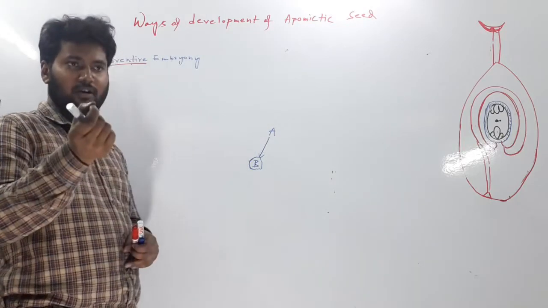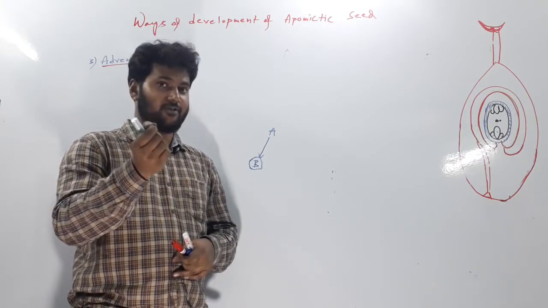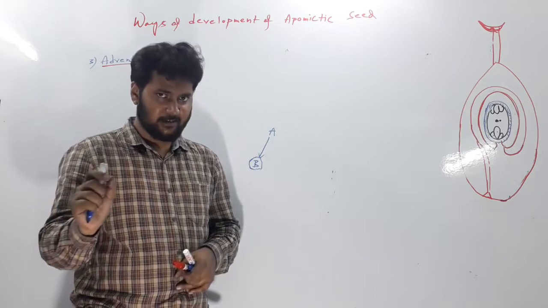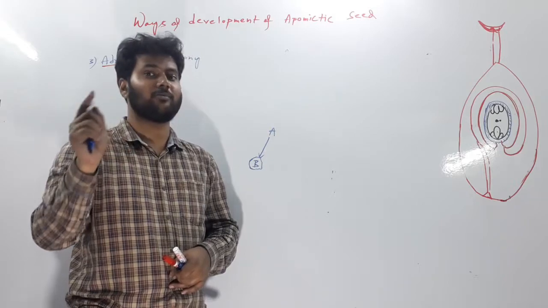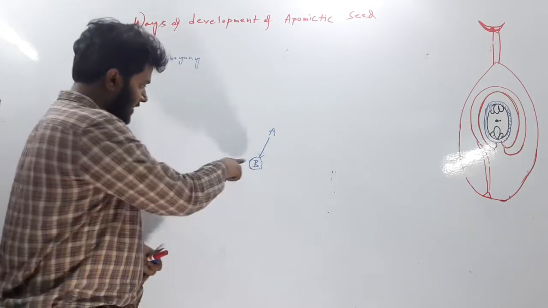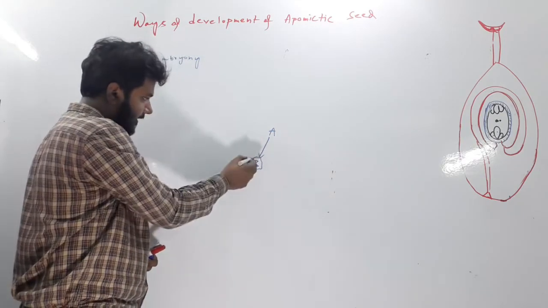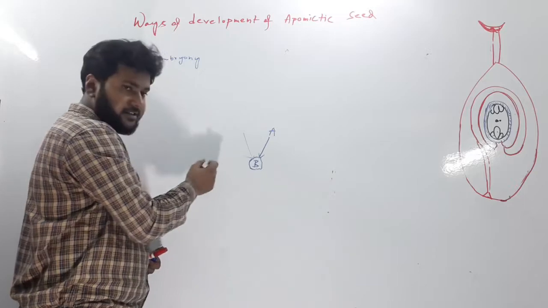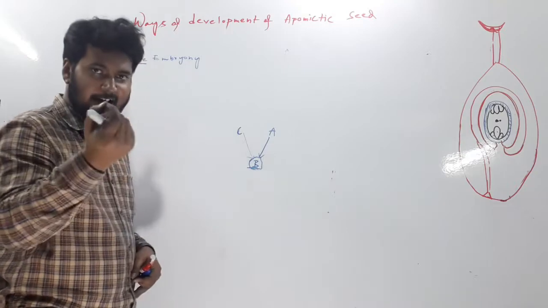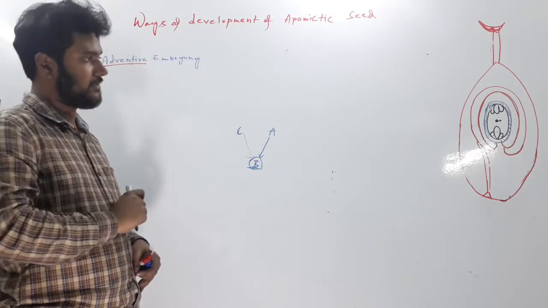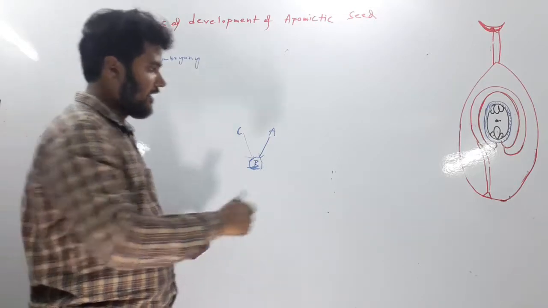Like roots are supposed to be produced from a radical. If roots are produced from radical, that is normal. But if roots are not produced from radical, then those roots will be called adventitious roots. In the same way, B is supposed to be formed from A, but B is being generated from C. Then this B will be called adventive or adventitious. The same concept applies here. It will be adventive embryony. Embryo,